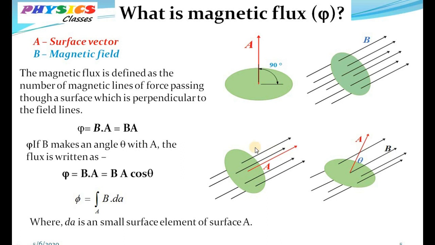In general, when the magnetic field is not uniform and the surface is not a flat surface, the magnetic flux can be represented as the integral of B dot dA over the whole surface, where dA is a small surface element.